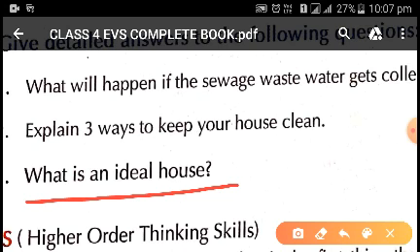And also we will not be able to maintain cleanliness of our house. If we keep the things by maintaining a distance, it will be possible for us to clean regularly and maintain cleanliness in the house. So once again we'll repeat, children. An ideal house is a house which fulfills all these points, that is ventilation, sunlight, sanitation and open space.